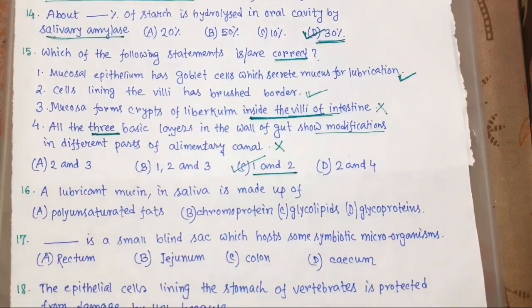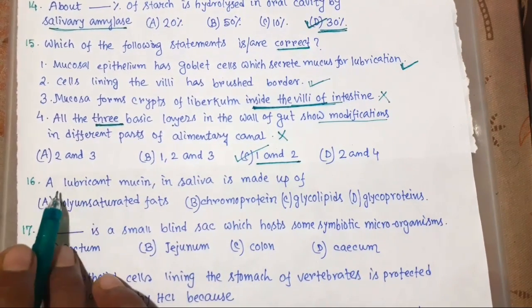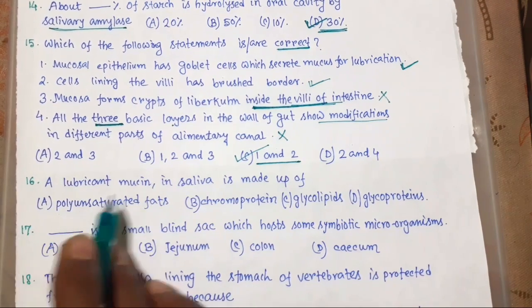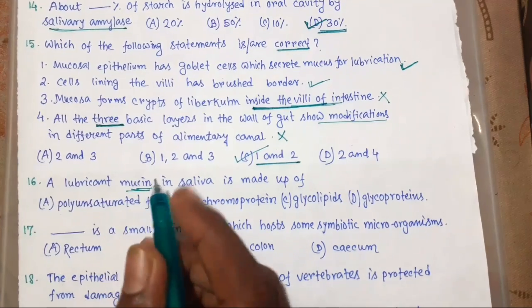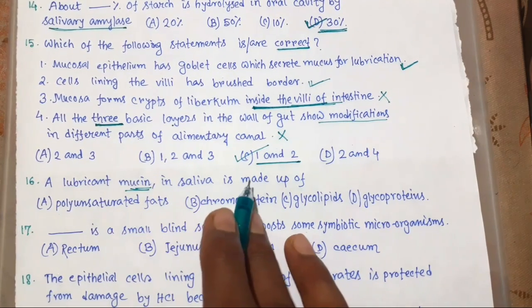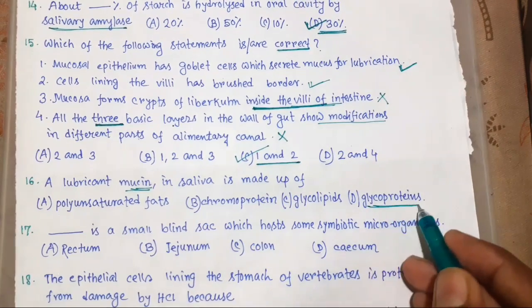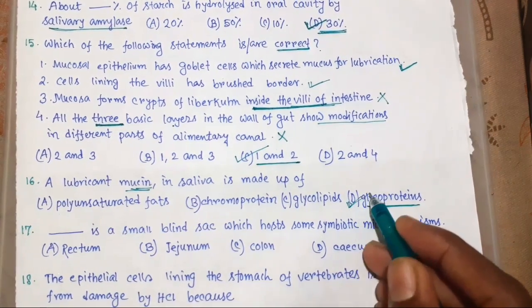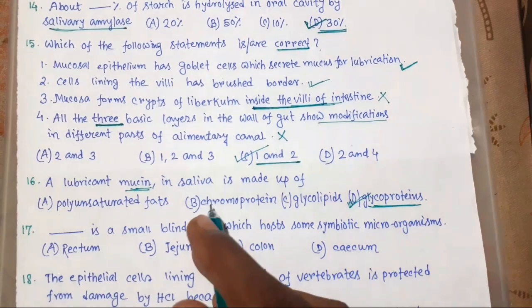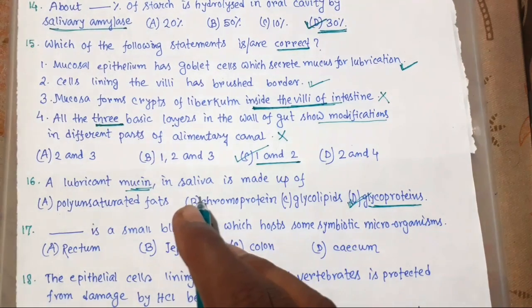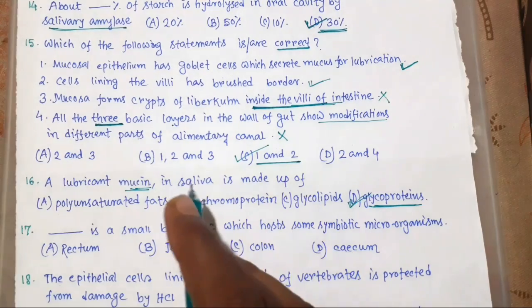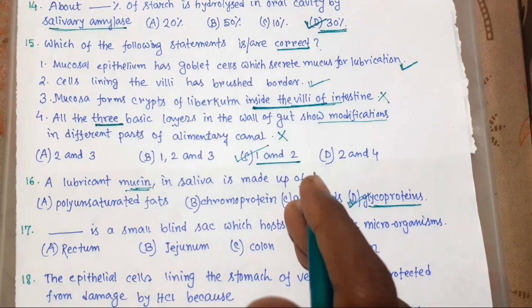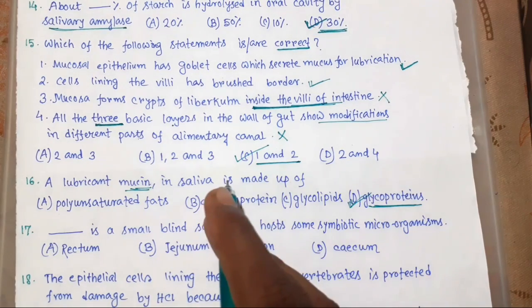Now 16. A lubricant mucin in saliva is made up of? So mucin is a high molecular weight glycoprotein. Okay, so the answer is glycoprotein. And this mucin plays a key role in protecting the epithelial surface against pathogenic attack, and it also helps in lubrication.